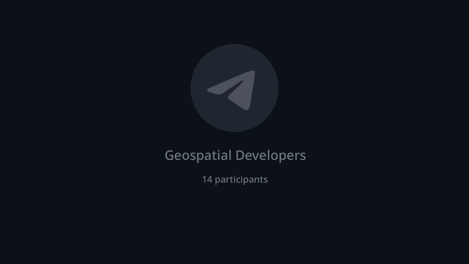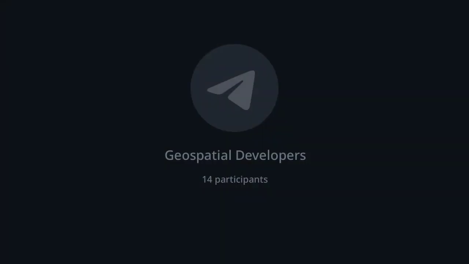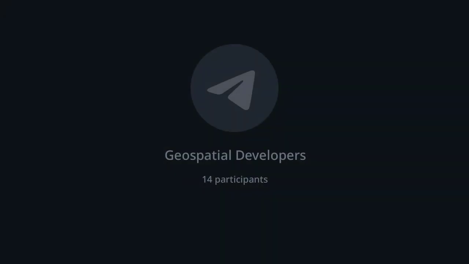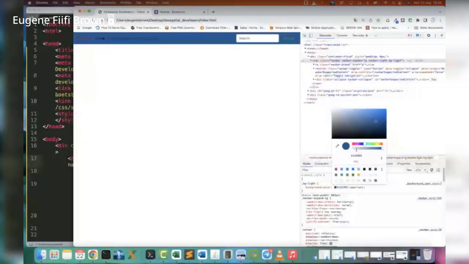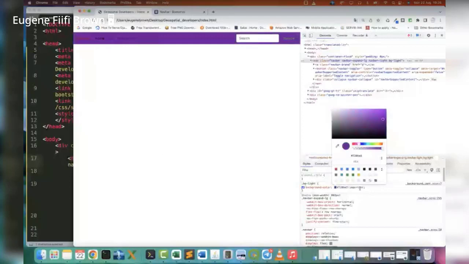For instance, if I wanted to change this background light, I select the tag, and after changing the color here, I can copy the code. So if it were purple that I want,